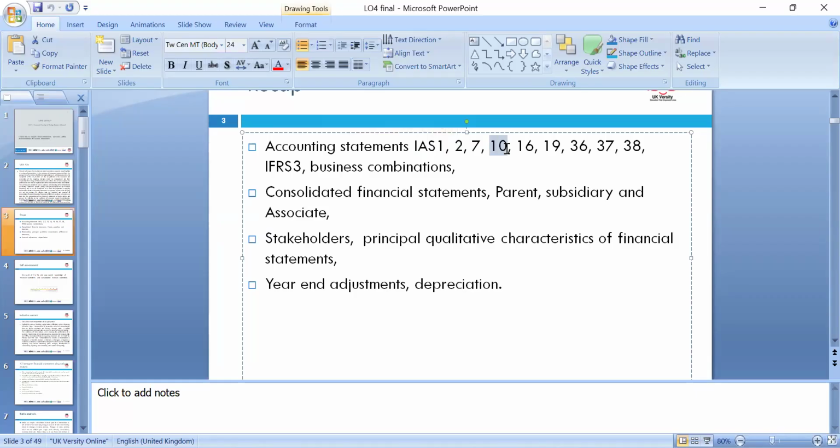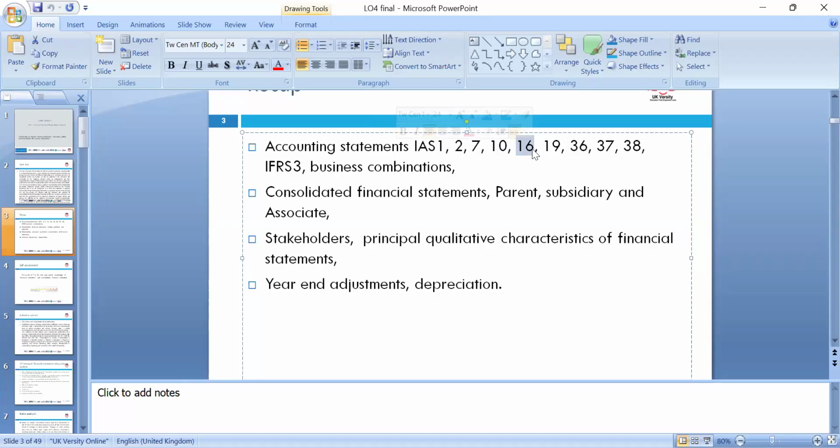IAS 10, we discussed post-reporting-period events and adjustments. Within 90 days before signing, we are supposed to adjust. If it has been signed off, we can't adjust it in this annual period, and we can make the adjustments in the next financial year.